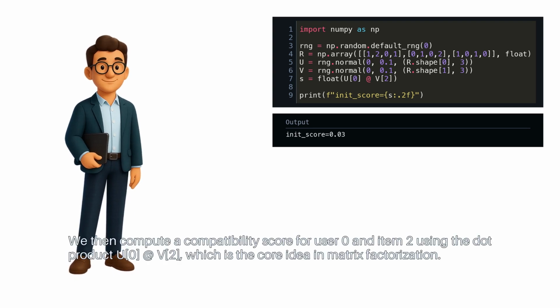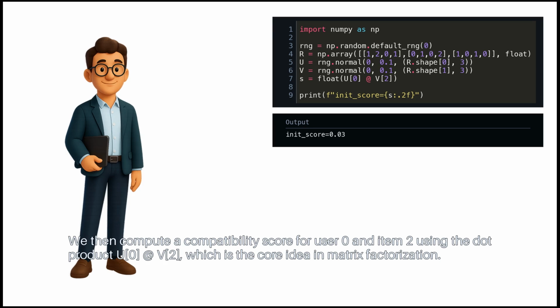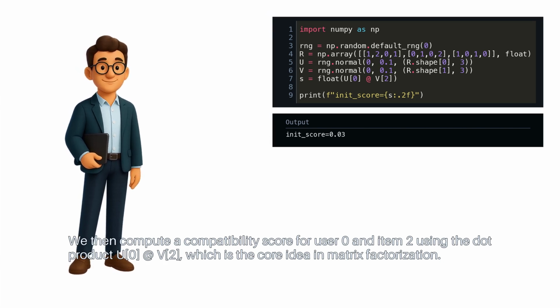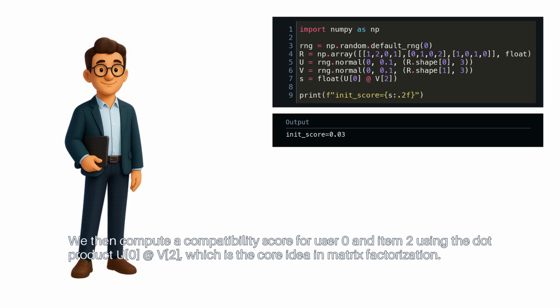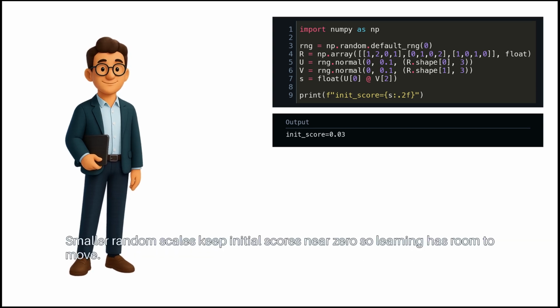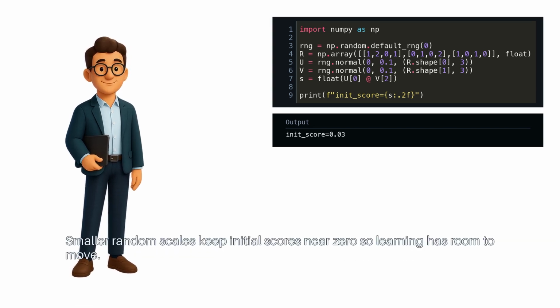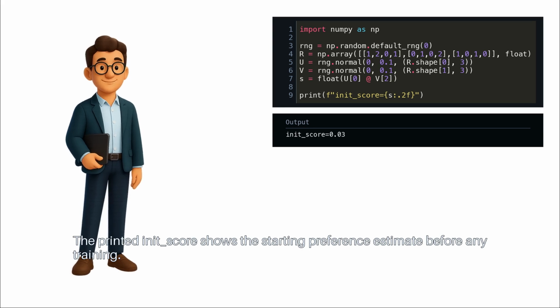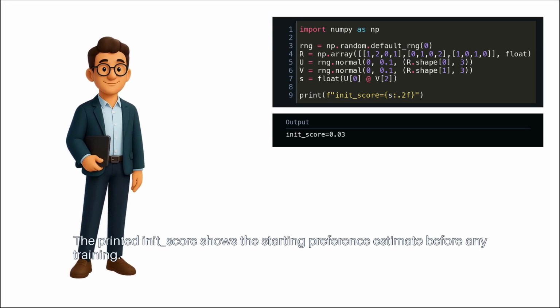We then compute a compatibility score for user 0 and item 2 using the dot product of U0 and V2, which is the core idea in matrix factorization. Smaller random scales keep initial scores near 0, so learning has room to move. The printed init score shows the starting preference estimate before any training.